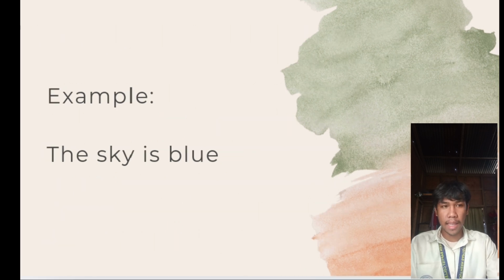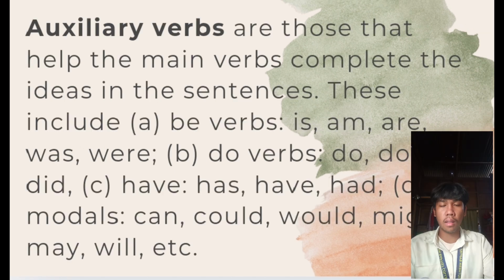For example, the sky is blue. So, is is a linking verb connecting the subject sky to the adjective blue, and the blue renames or describes the sky, acting as the subject complement.